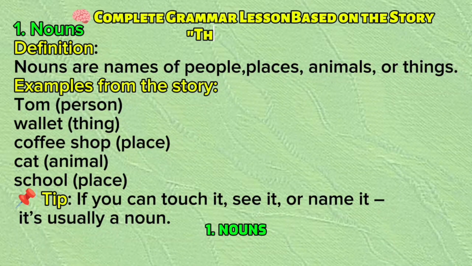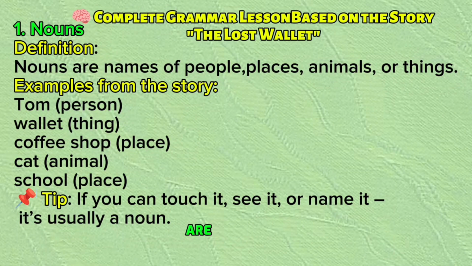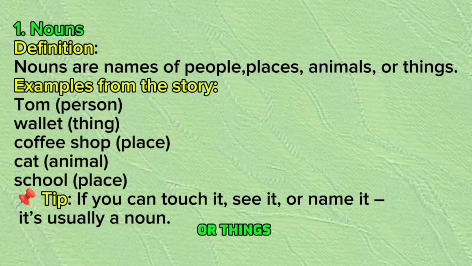1. Nouns. Definition: Nouns are names of people, places, animals, or things. Examples from the story: Tom, person; wallet, thing; coffee shop, place; cat, animal; school, place. Tip: if you can touch it, see it, or name it, it's usually a noun.